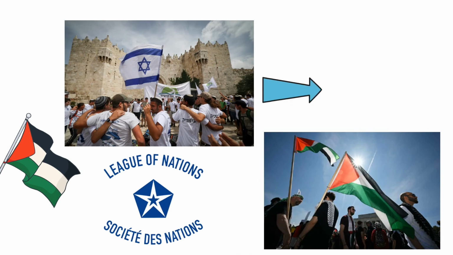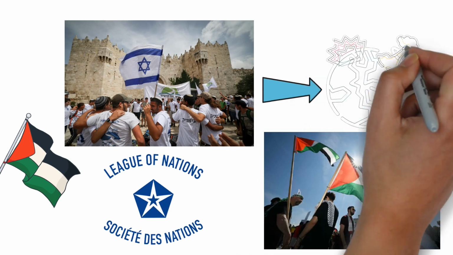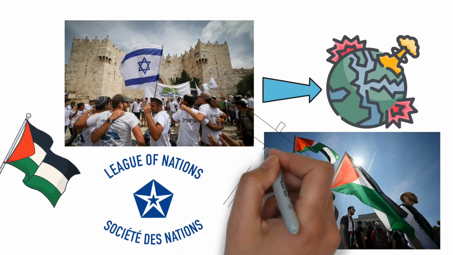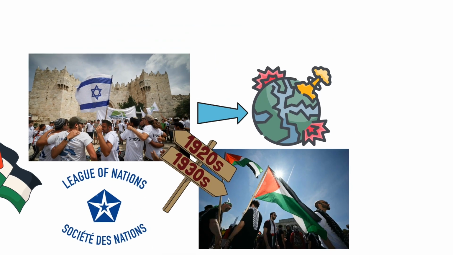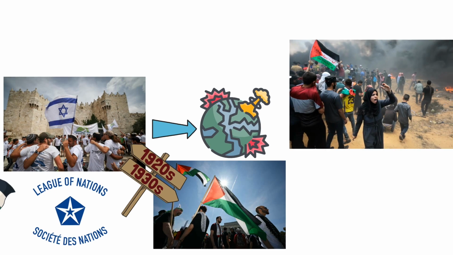Because of Britain's support and the suffering Jewish people faced during World War II, lots of Jewish people moved to the land of Palestine during the 1920s and 1930s. These new settlers and Palestinian Arabs clashed, leading to many deaths.